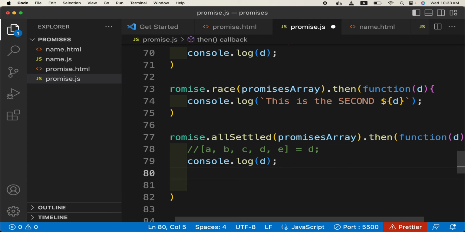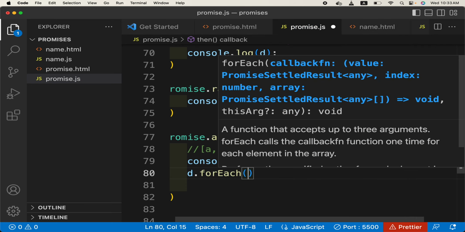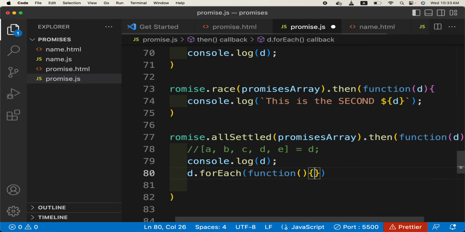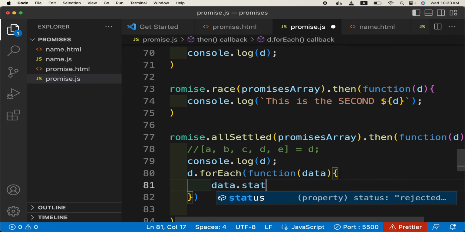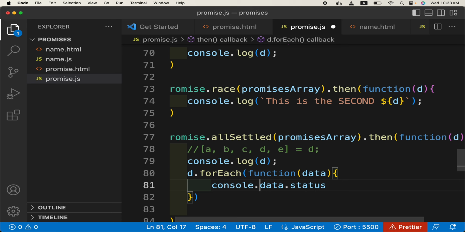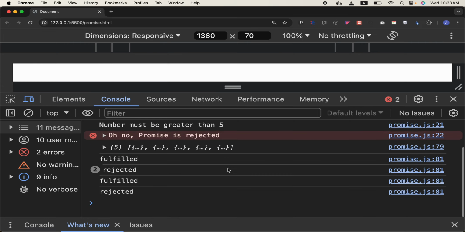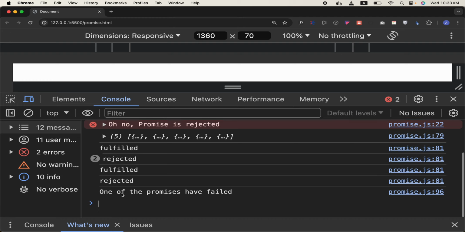We can loop through d also. So d.forEach, and it will have a function, so data.status, and if we console.log it, you can see we have 3 rejected ones and 2 are fulfilled.